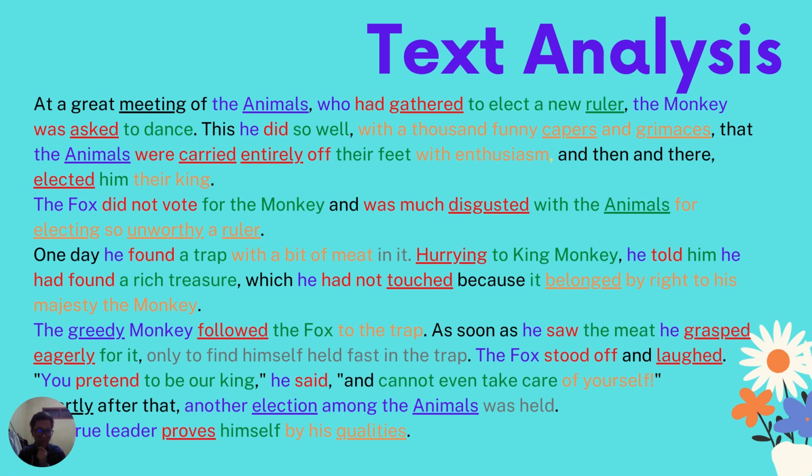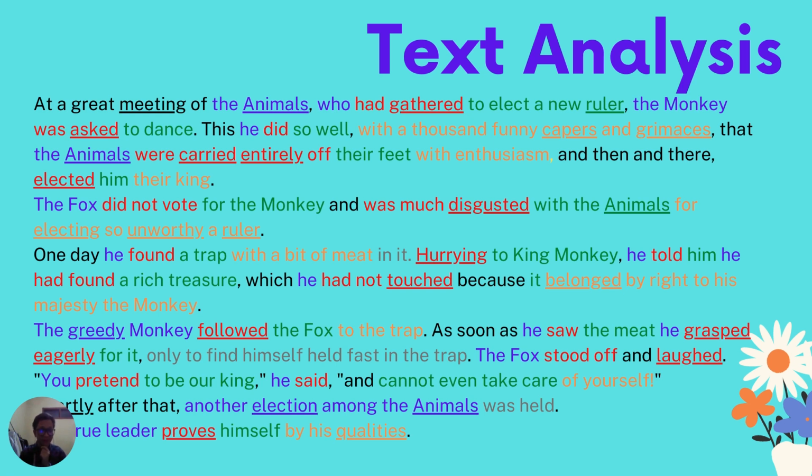And unworthy, un as a prefix. Worth is the morpheme, and y as a suffix. And then ruler, same as before. There's hurrying. Hurry is the morpheme, ing as a suffix.